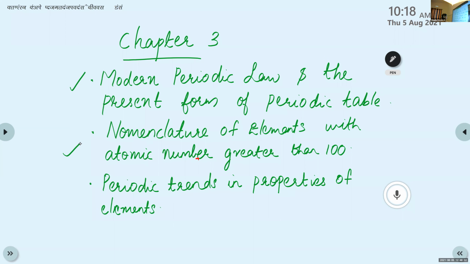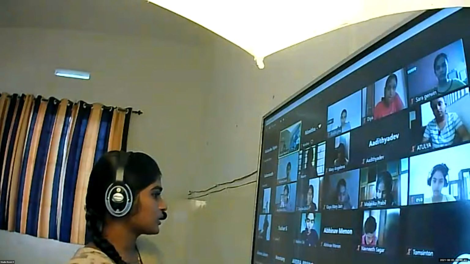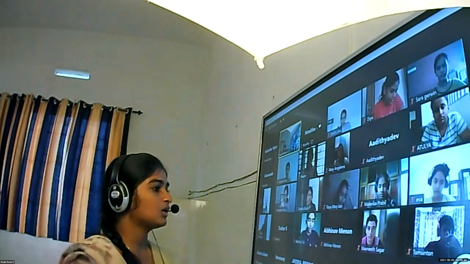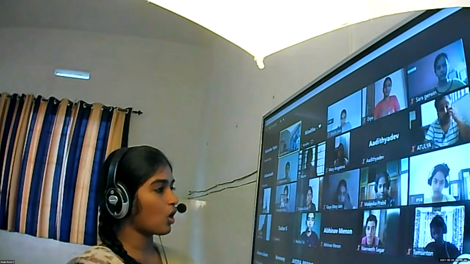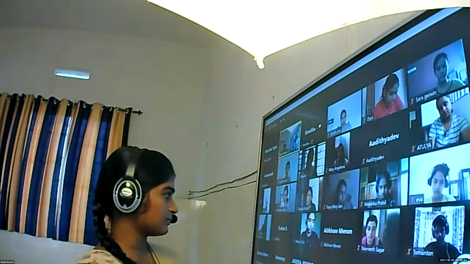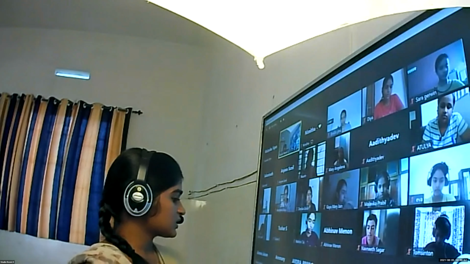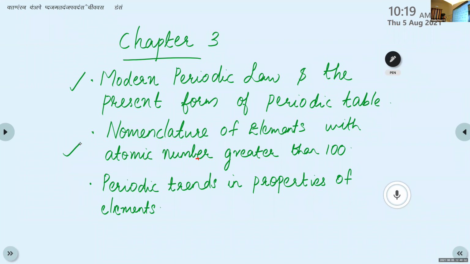Then the nomenclature of elements with atomic number greater than 100. But you need to know certain things related to this modern periodic table that's helpful for learning further chapters. That's why I'm discussing these different blocks, then electronic configuration, etc. That's needed for further chapters. This is clear, children. So these are the only portions from this chapter for this term 1. Modern periodic law and the present form of periodic table. Then nomenclature of elements with atomic number greater than 100. Then periodic trends in properties of elements.